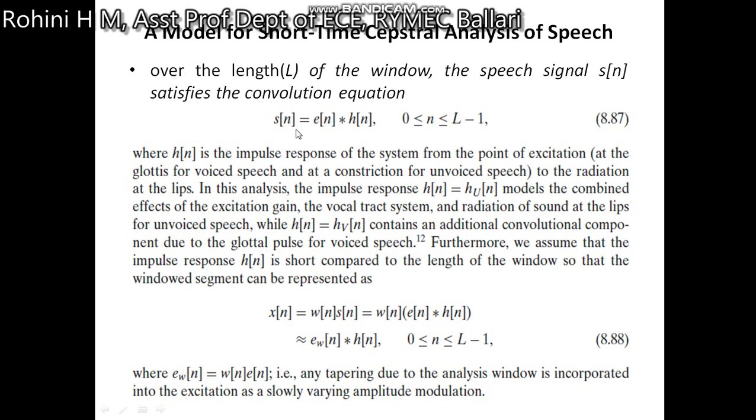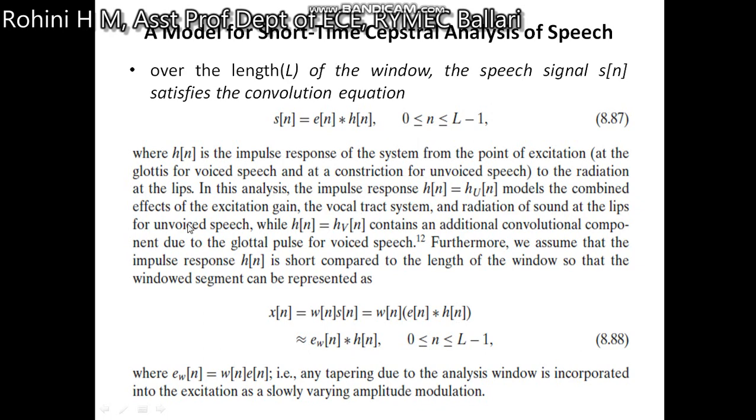The speech signal s[n] can be written as a convolution of e[n], that is the excitation, with h[n], where h[n] is the impulse response of the system from the point of excitation to the radiation at the lips. In this analysis, the impulse response h[n] is h_U[n], which models the combined effects of the excitation gain, U stands for unvoiced, the vocal tract, and the radiation of the sound at the lips.